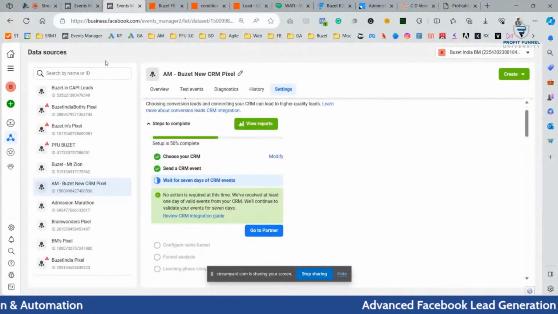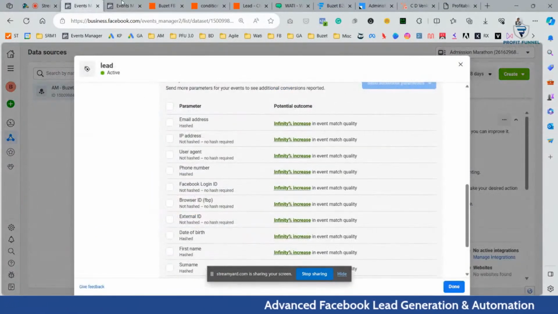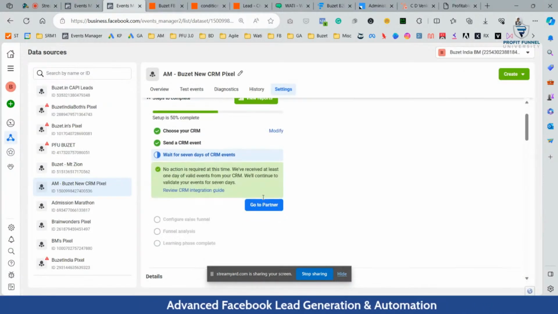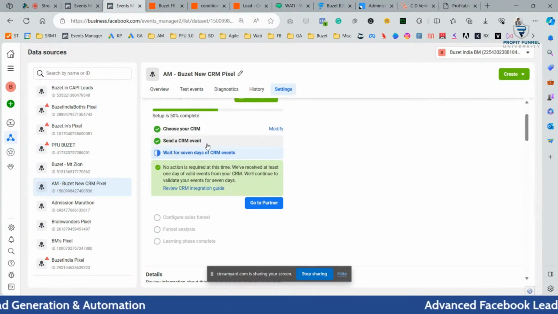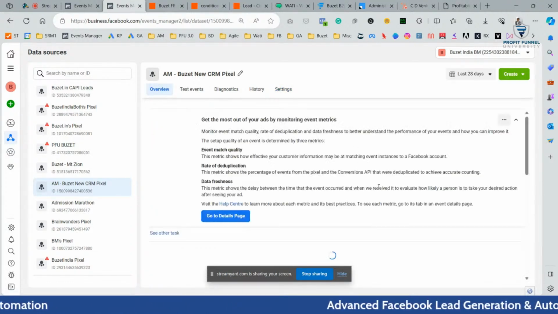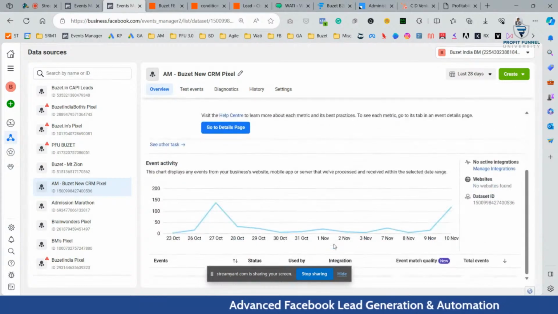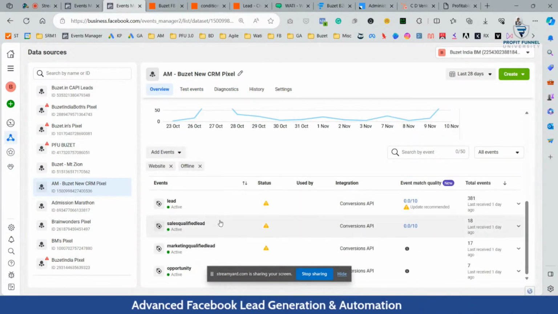As you see here, this is a new conversion API I have set up. The old one you had already seen, and this is in a learning phase again. If you change something, it goes back to learning. So it was complete, but again it is going through the process. Once my conversion API is configured, you can see here the events, all kinds of events. How many sales qualified leads?